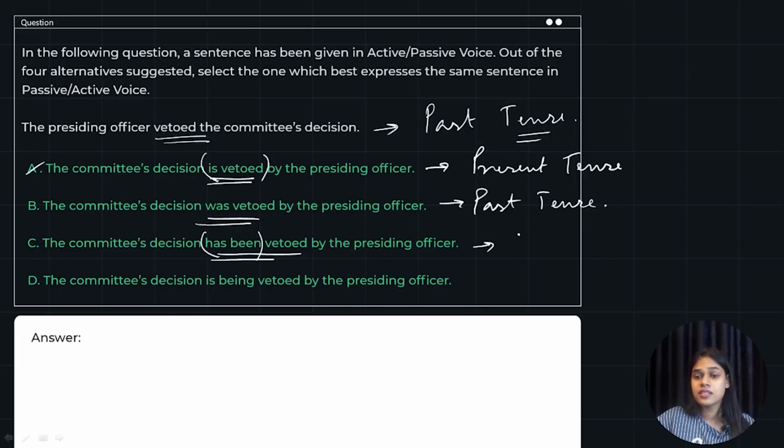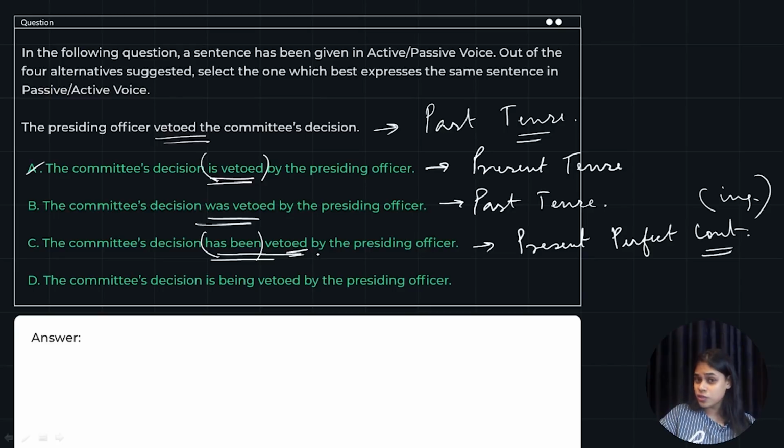Has been means present perfect continuous. Also, for continuous tense, you have to use ing, but this is not using ing, so it's a wrong sentence. Is being vetoed, right? Is being vetoed. Again, this is the wrong form. All right, it is in the present form.